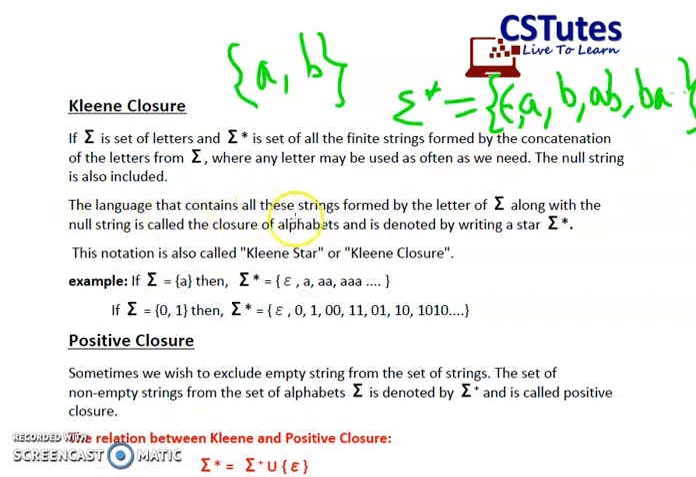Now, the language that contains all these strings formed by the letters of Sigma along with the null string is called the closure of alphabets. So, Sigma asterisk is known as the closure of alphabets and is denoted by writing a star over the set Sigma. So, whatever the set is present over here, if we write an asterisk or a star over this Sigma, then it is called the closure of Sigma, that is known as Sigma asterisk. And this notation is also called as Kleene star or Kleene closure.